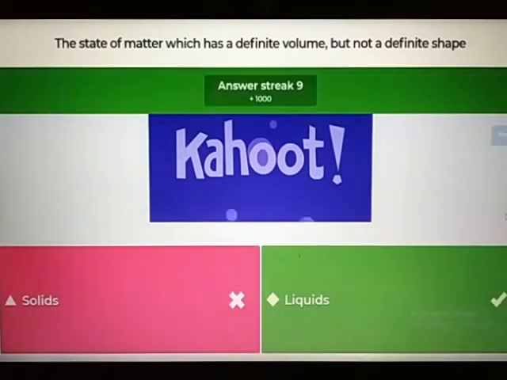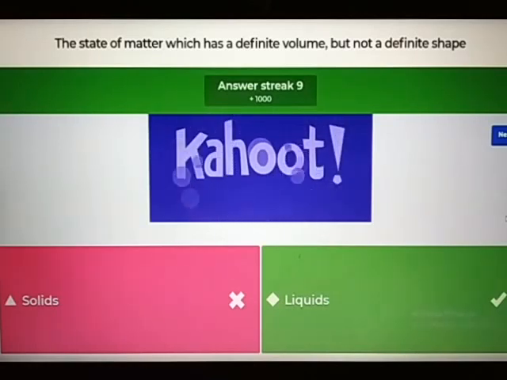Yes, the answer is liquids. Molecules which make matter are continuously moving in the case of liquids, and they are loosely packed. The intermolecular space between them is more and the intermolecular force of attraction is less, thus making the liquid flow easily and take the shape of the container. So, liquids have a definite volume but not a definite shape.